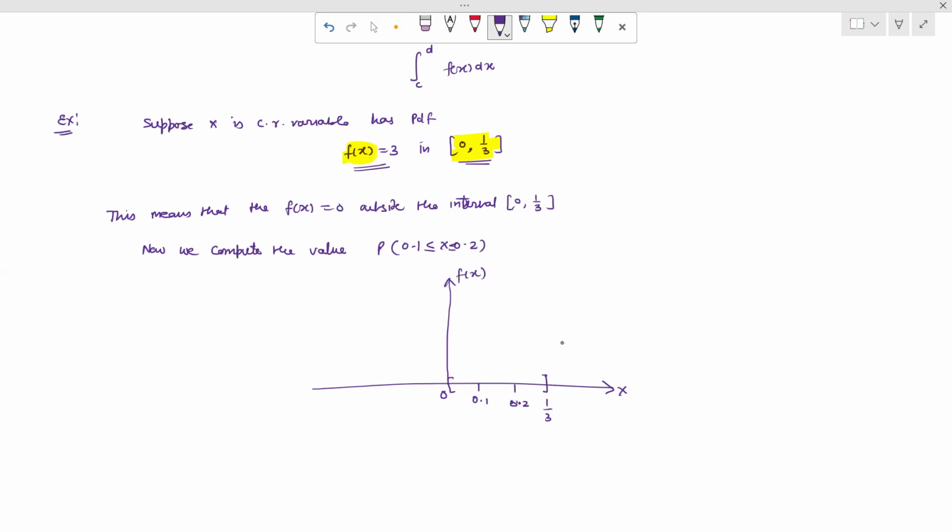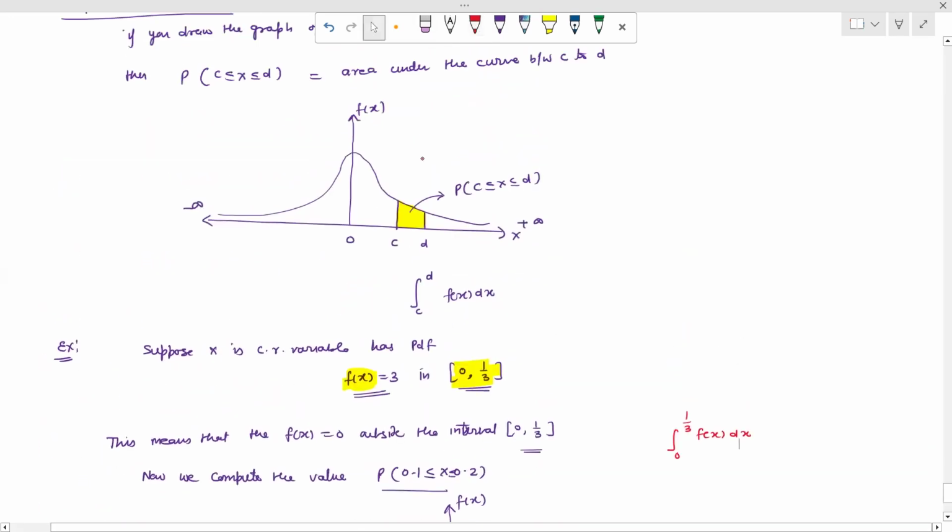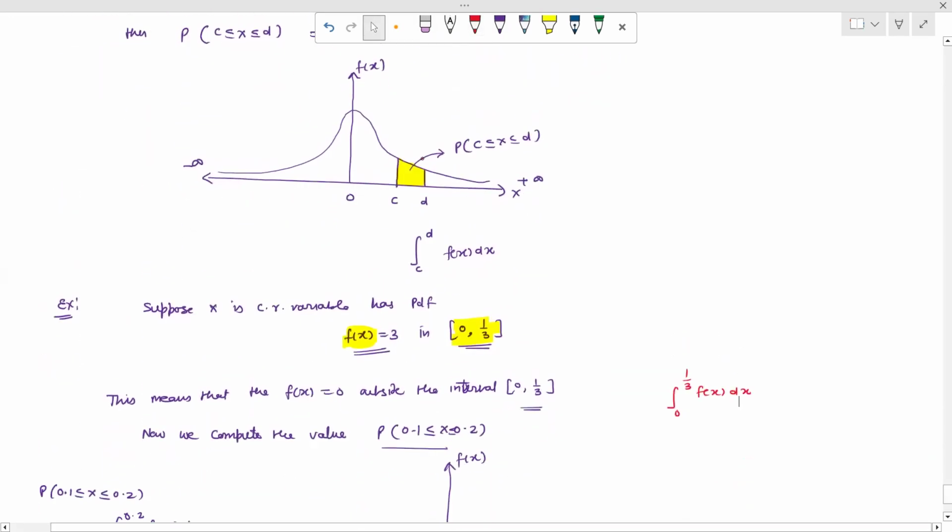So when we evaluate the value of this, the probability for 0.1 to 0.2 can be directly calculated as the integral from 0.1 to 0.2 of fx dx, because the function is defined from 0 to 1 by 3. So we can take it as the integral from 0 to 1 by 3 of fx dx. So we know the CD, which we write as the integral from c to d of fx dx.